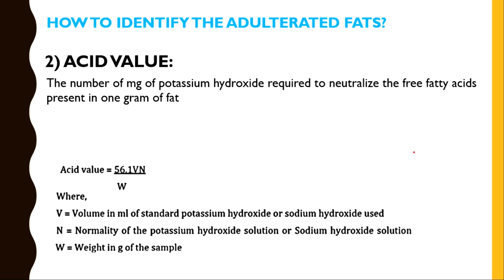What is acid value? To determine the relative measure of rancidity, we perform the acid value. What is rancidity? Simply, we can say spoilage. We check the spoilage of fats and oils using the acid value. Free fatty acids are normally found during the decomposition of oil glycerides. These free fatty acids are determined in the acid value. Now, the general principle of acid value is again an acid-base titration.